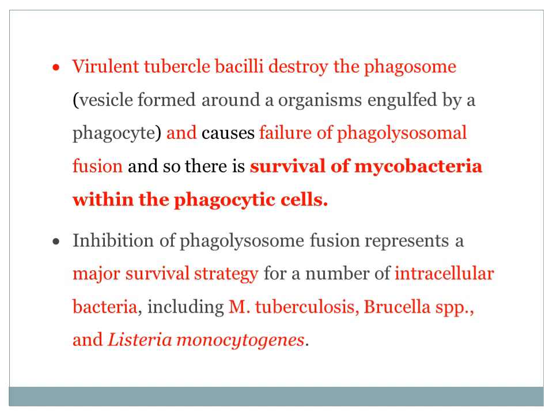These bacteria are Mycobacterium tuberculosis, Brucella, and Listeria monocytogenes. So this is the peculiarity of the organism, made for survival of these three bacteria.